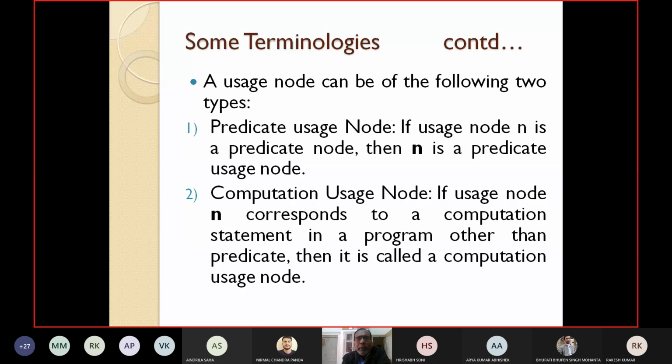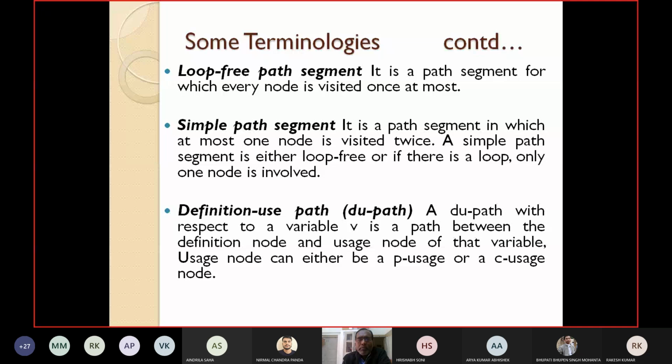What is a loop-free path? What is a path you have already known in graph theory. A loop-free path segment is a path segment for which every node is visited at most once. You have also known simple path in a graph.